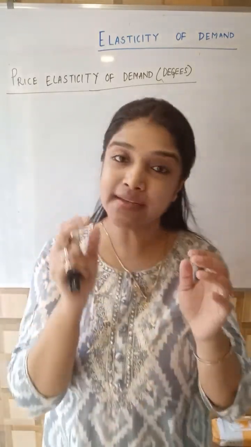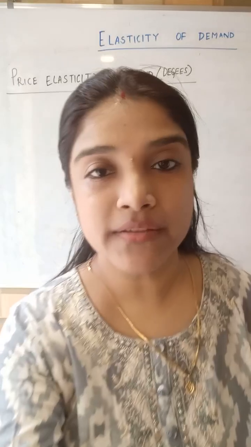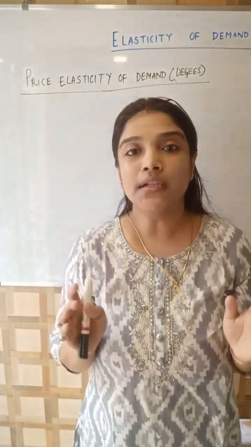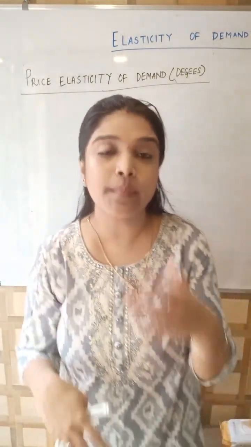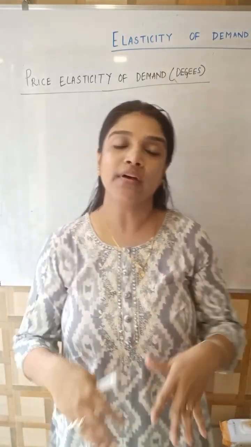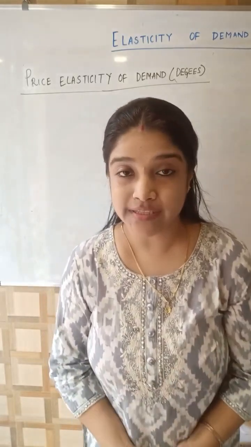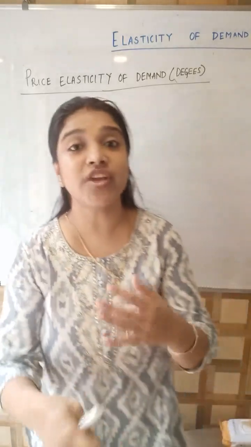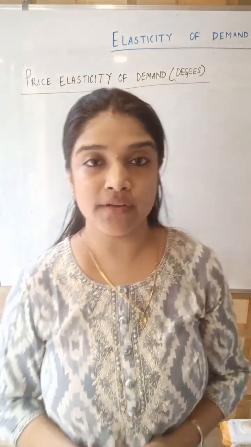Today's topic is kinds of, or degrees of, price elasticity of demand. We had done the definition of price elasticity in the last class, and we had learned that price elasticity of demand is nothing but the ratio of the percentage change of quantity demanded to the percentage change in price of a commodity. That means how does demand respond or react back to the changes in price of a commodity. That is called price elasticity of demand.